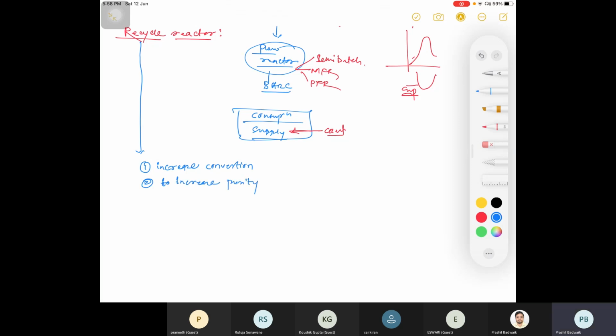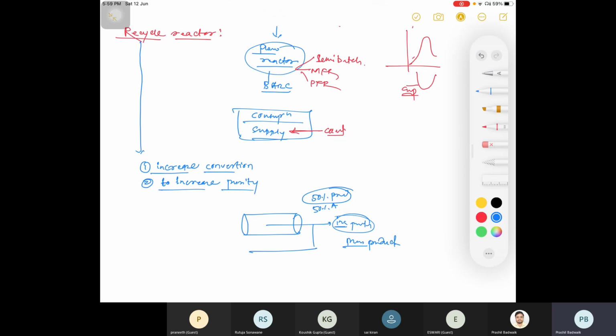Okay, so what we are doing, suppose if there is unconverted material, we will recycle it. Suppose this is your PFR, here you have 50% of A and 50% of product, right? So by recycling we are increasing the purity. 50% of this material is A, so we will recycle part of it, so here purity will increase and you are getting more product. So this was about the advantages of recycling.